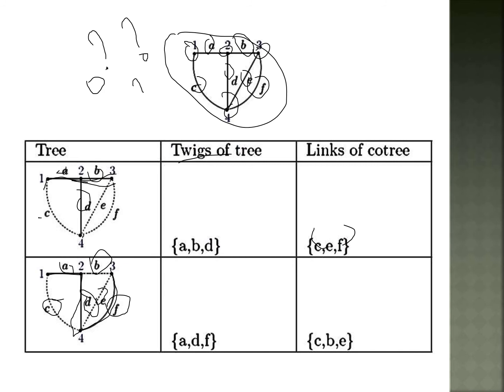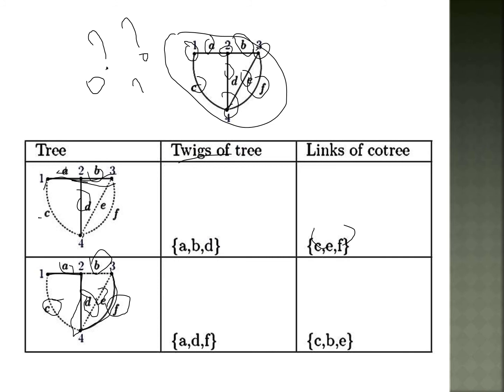So I am explaining about the graph, the tree and the co-tree. Here there is a sample graph with node 1, node 2, node 3, node 4.